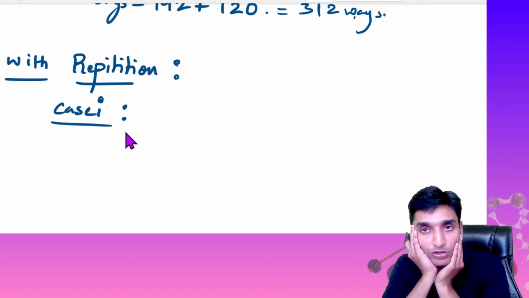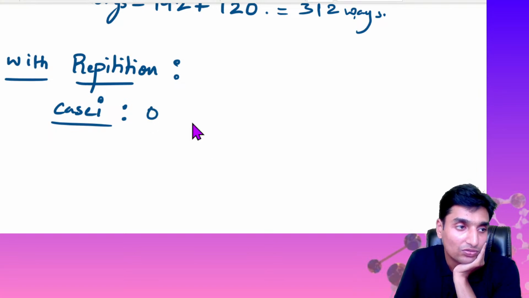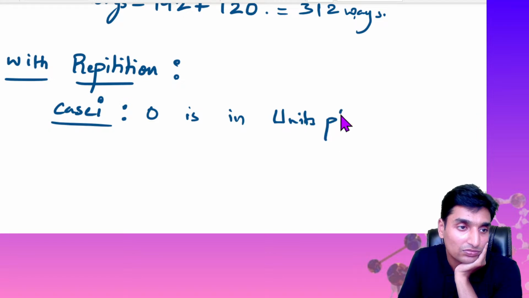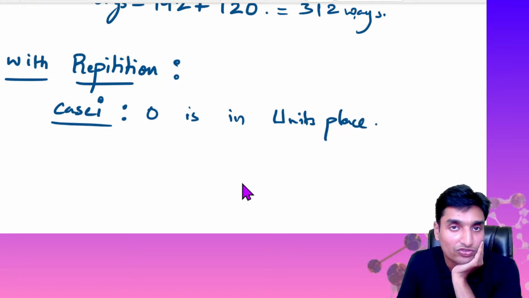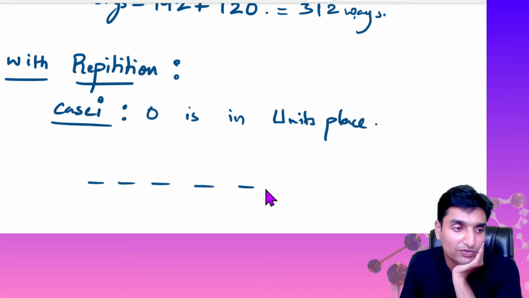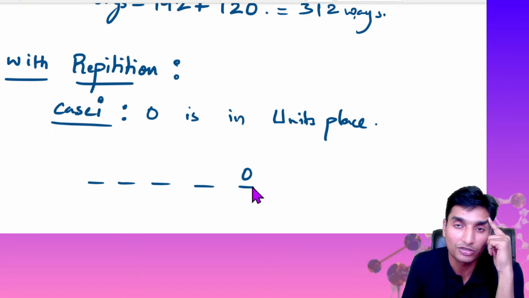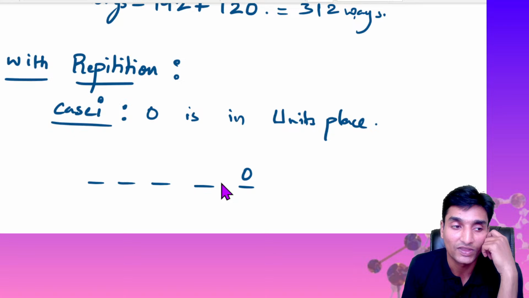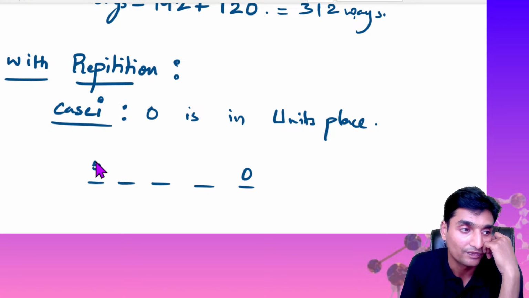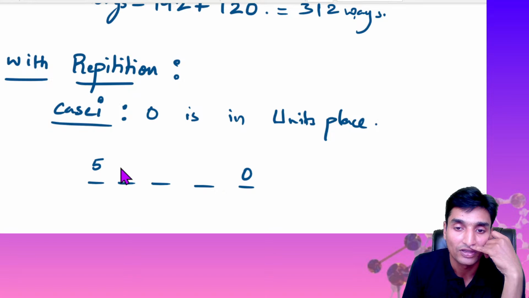Okay, so 0 is in units position, that is case 1. Okay, so 6 positions, 5 positions. Okay, 1 2 3 4 and 5 digit number, they have said. Yes, 5 positions. So 0 we have substituted here. Any one of 0, 2 or 4 must come here, if it has to be even. Okay, so I have substituted 0 here. So the remaining 5 digits will be available to us, correct. And 5 digits will be available here guys.